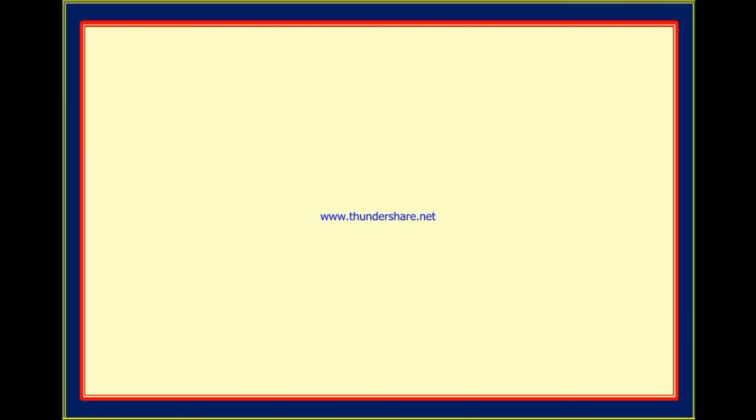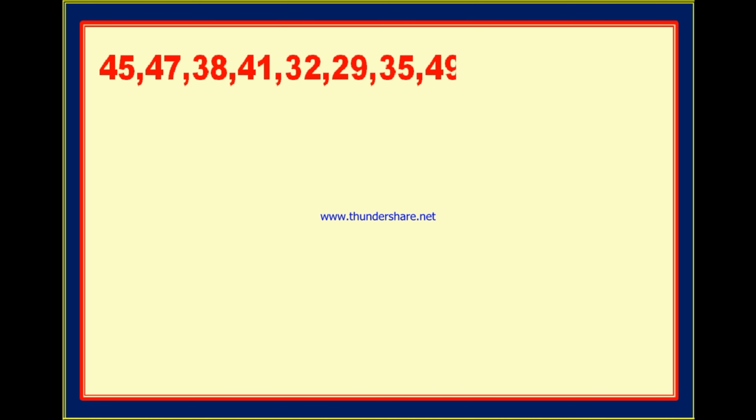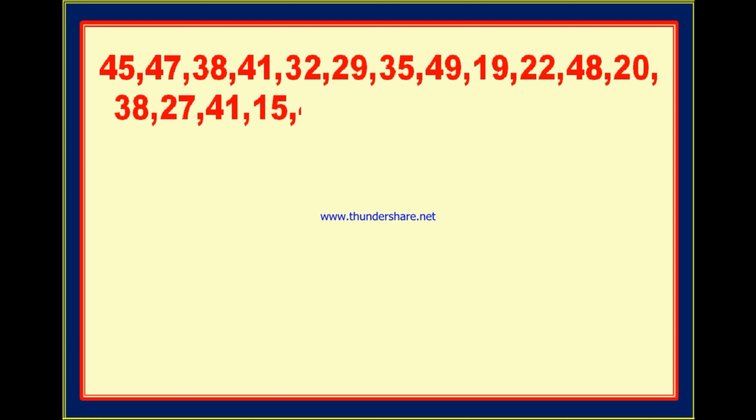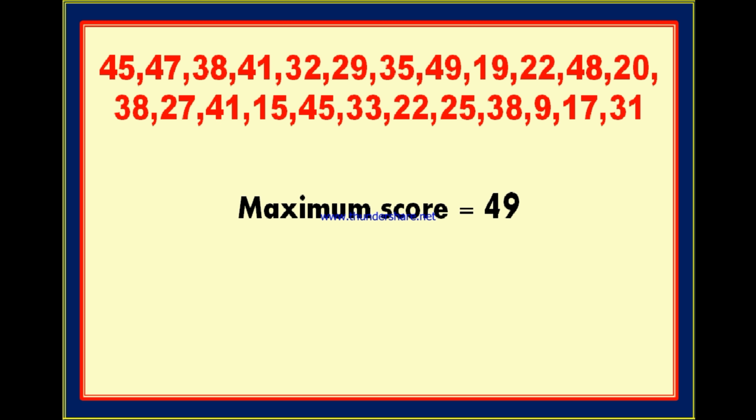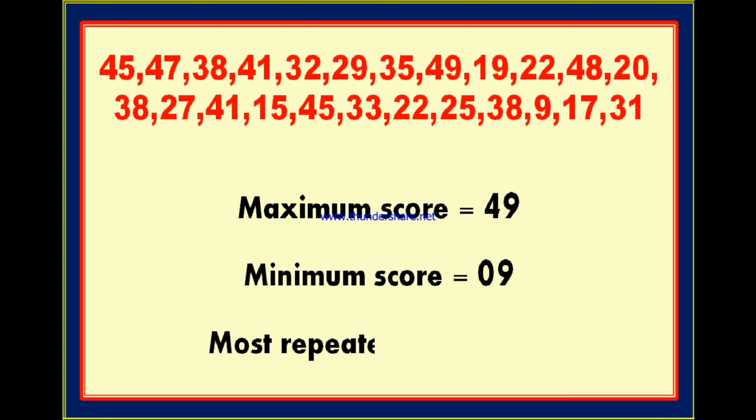Next is analysis. How can you analyze the data? After getting this, you see these are the marks of the 24 students. Now you can write the maximum score out of all the 24 scores. The maximum score is 49, and you can pick up the minimum score also. Minimum score is 9, and you can pick up the most repeated score which comes more number of times, that is 38. This is nothing but analysis. After getting the data, you can analyze what is the maximum score, what is the minimum score and which score is coming most frequently. Like this you can analyze and you can interpret the given data.